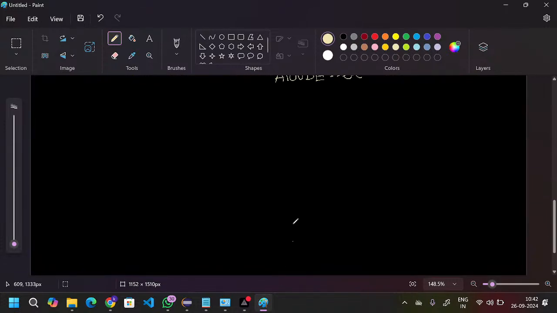Okay, this space I will use. The risky code is this one, right? SOP 10 divided by 0. We cannot divide any number by 0. This is the risky code.